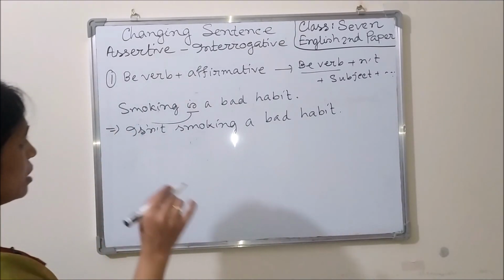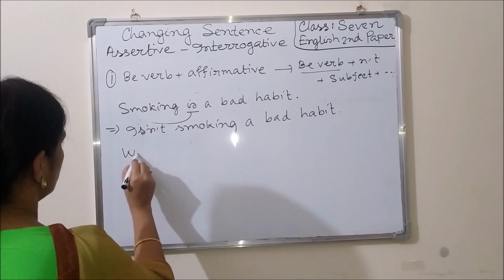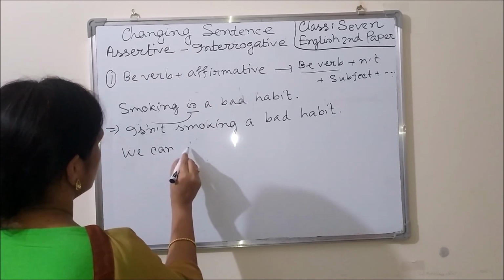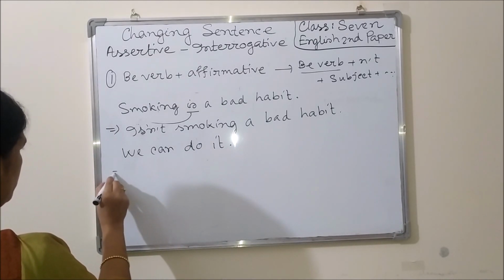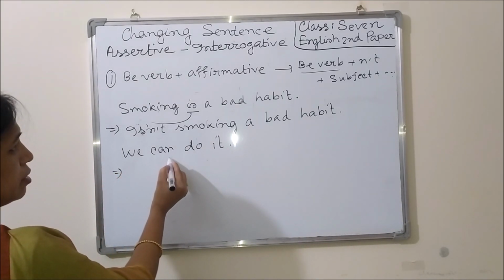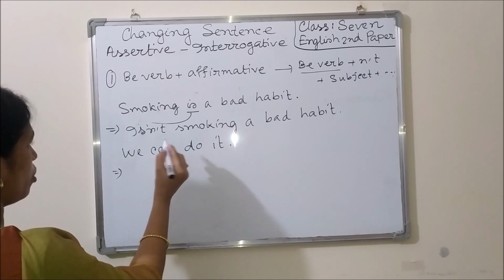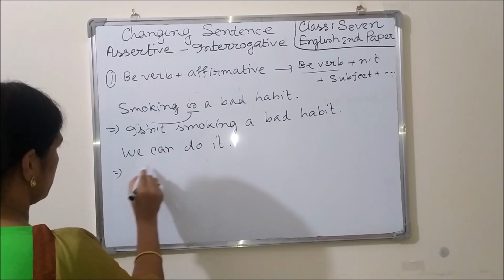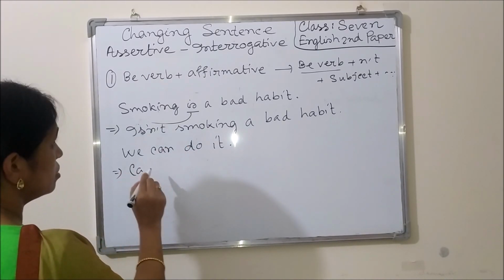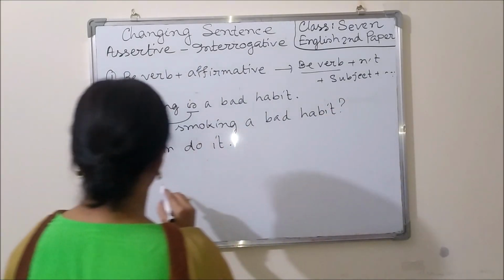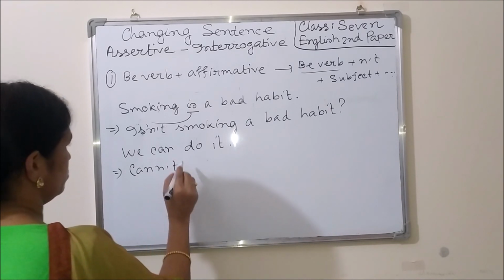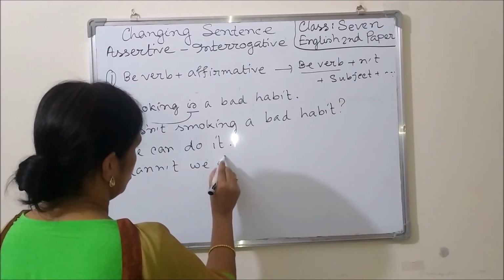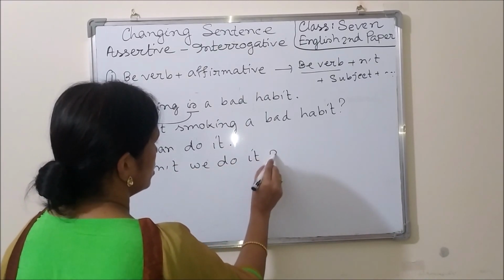Okay, let us see another example. We can do it. So here is a be verb or modal auxiliary verb. So we have to use it at the first of the sentence. Can't we do it?